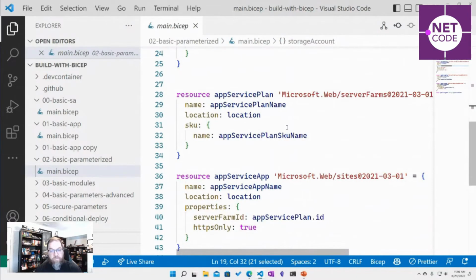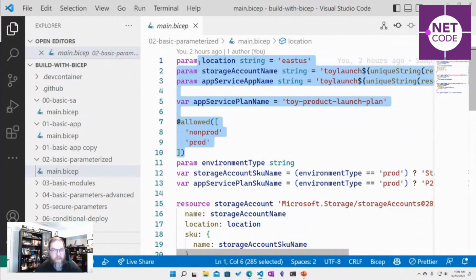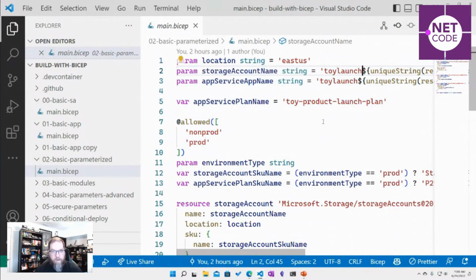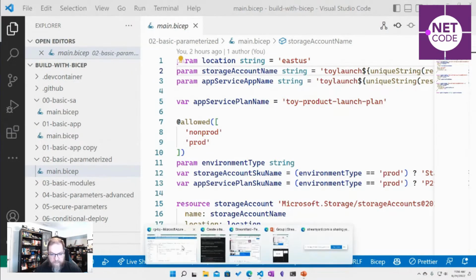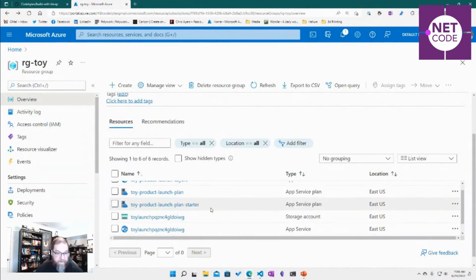So we've got some flexibility now, and we can standardize all of our naming. We've got kind of a pattern going, and we can now pass in stuff to make it more reusable. And let's see if that deployed out there. I deployed it to the same place, and it did.